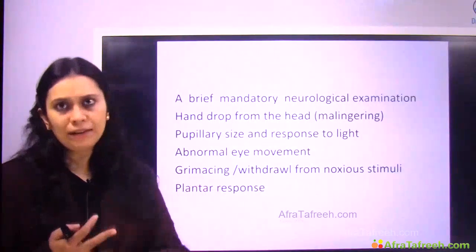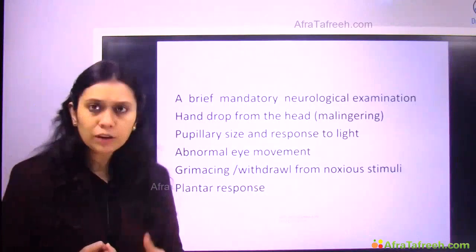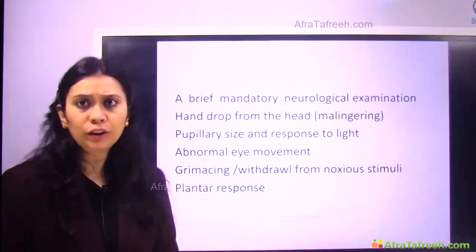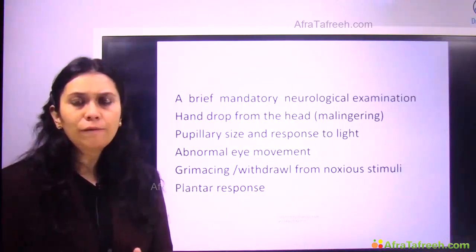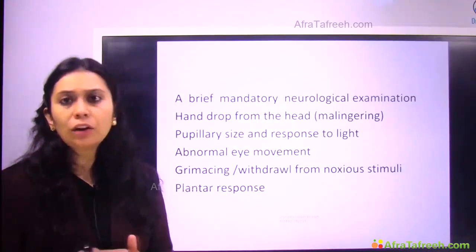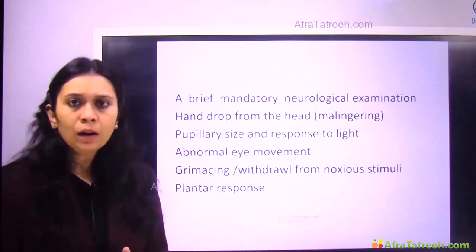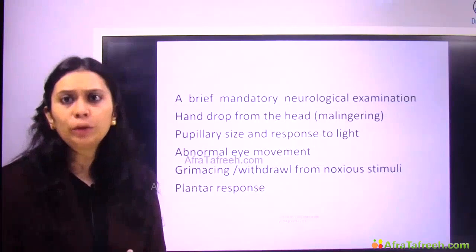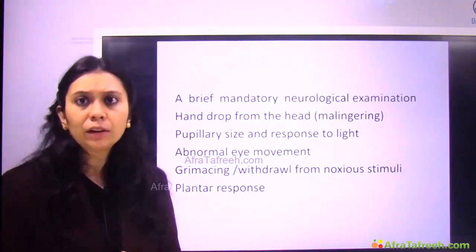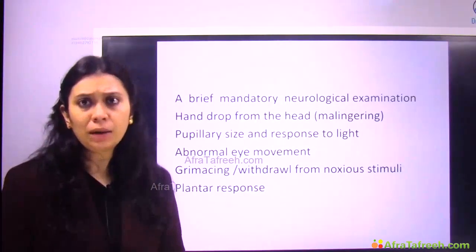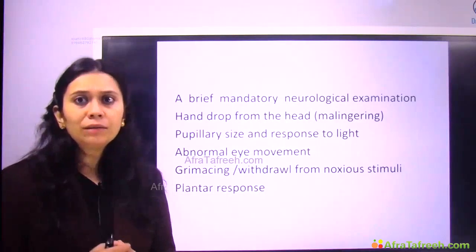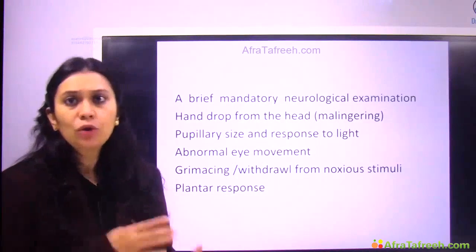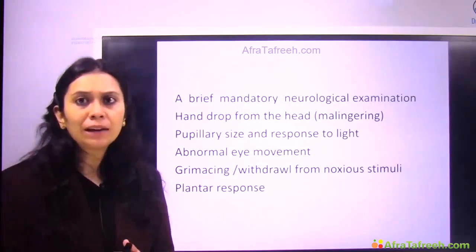after ABC, I have secured the airway, I have taken care of the breathing, I have taken care of the circulation. Now I would do a very fast neurological examination, right? Many times, even before giving the sedative for intubating the patient, we do a quick neurological assessment, because we want to distinguish a true coma from a patient who is malingering.